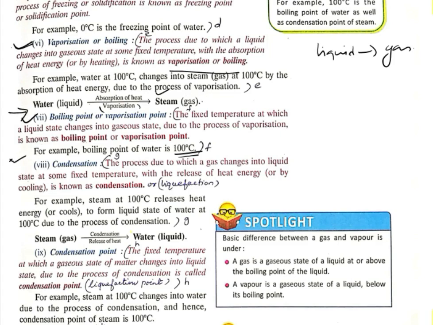Next is our condensation. What is condensation? It is the process due to which a gas changes into liquid at some fixed temperature with release of energy. Energy will be released and it gets converted into liquid. The temperature at which the gaseous state of matter changes into liquid state of matter due to the process of condensation, that point will be known as our condensation point.